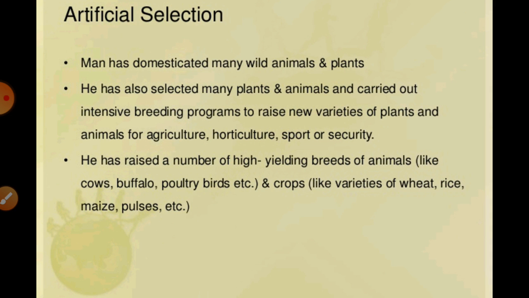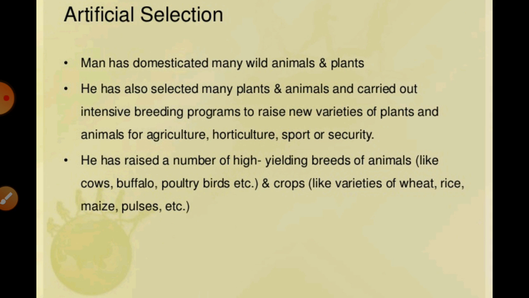Generally, he started breeding programs to raise new varieties, converting ancestral varieties into new varieties of plants and animals for agriculture, horticulture and sport, for different conditions. He has raised a number of high-yielding breeds, as we know from our previous chapters: Mohsana, Nili Surti, Jersey, Holstein, so many. He made new high-yielding varieties of cow, buffalo, poultry, birds and so on.